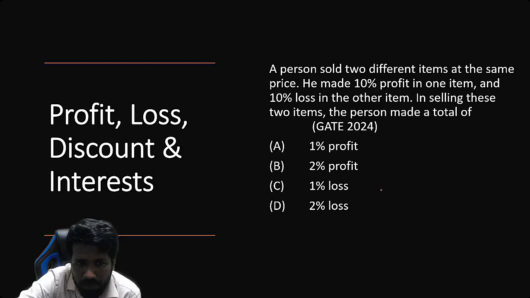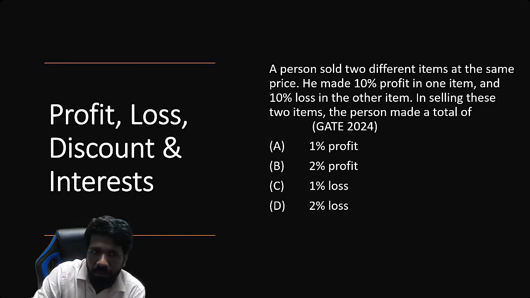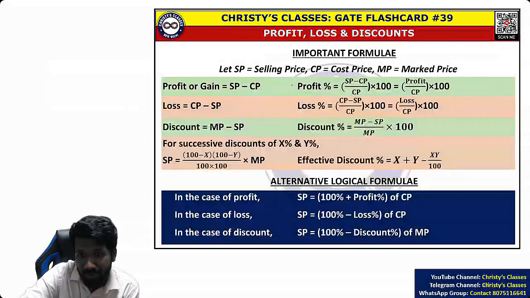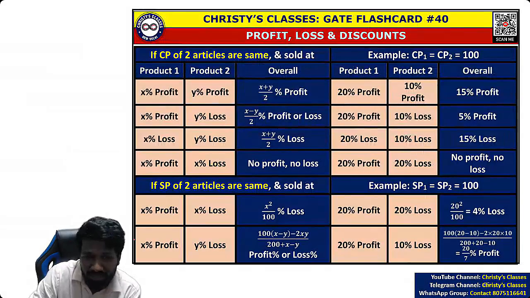Then profit loss discount interest. Yeah, if you understand simple percentage idea clearly, ये chapters easy है. Ratio proportion हो या profit loss discount interest हो, these things will be easy. 2024 में भी profit loss discount का question आया था. ये question का direct formula में flashcard में दिया था. Those who attended my lecture before, this direct formula was enough to finish this question.